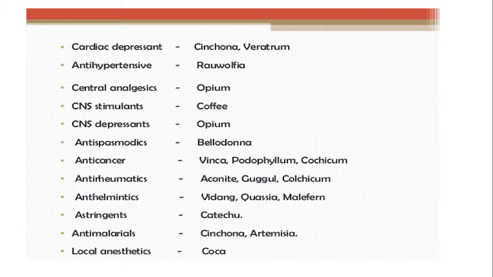Astringent, which precipitates superficial protein; example is catechu. Antimalarial, cinchona and artemisia, used in treatment of malaria. Local anesthetic, coca. So all these are the different categories of drugs classified according to the pharmacological or therapeutic effect produced by the drug.